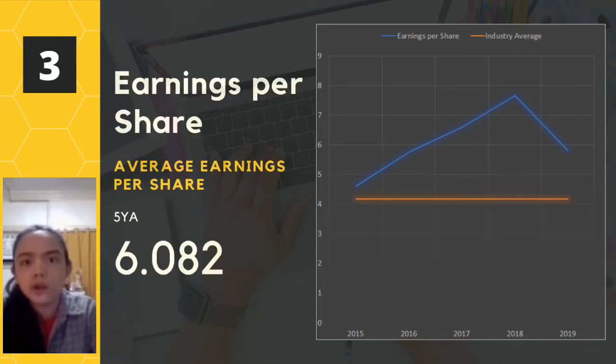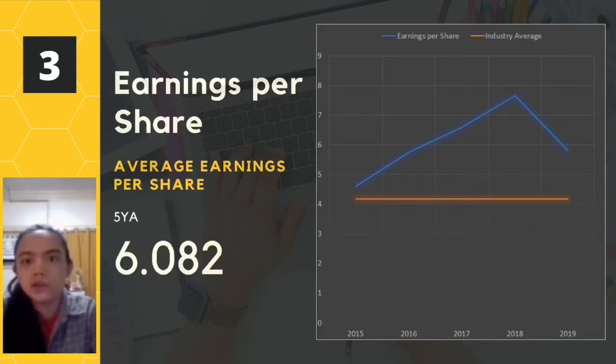The earnings per share of Jollibee Foods Corporation from 2015 to 2019 is 4.62, 5.75, 6.58, 7.66, and 5.8, while the average earnings per share for the last 5 years is 6.082, which isn't far above the 2019 earnings per share, which is 5.8, as well as the previous years.